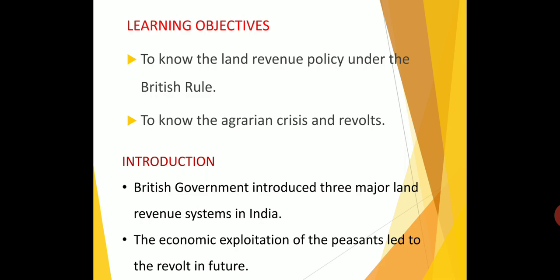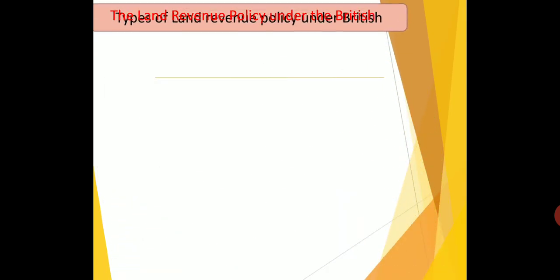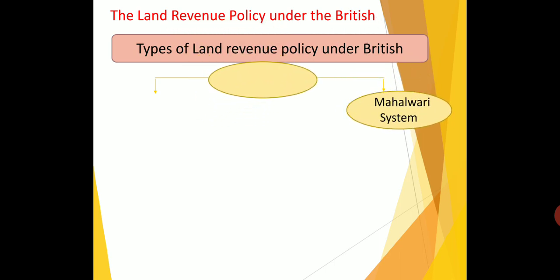What did they introduce? The important land revenue policies under the British period. What are the three important land revenue policies introduced in the British period? First is the Permanent Settlement, introduced by Lord Cornwallis. Second, the Rayatwari system, introduced by Thomas Munro.